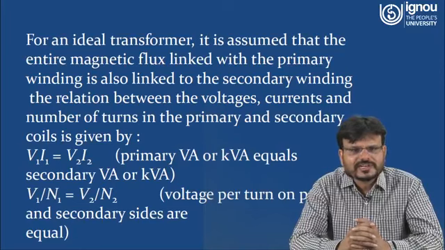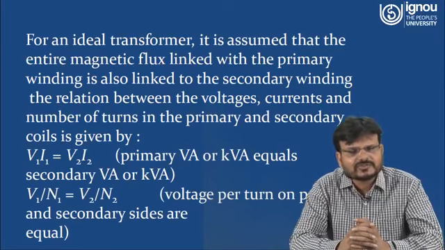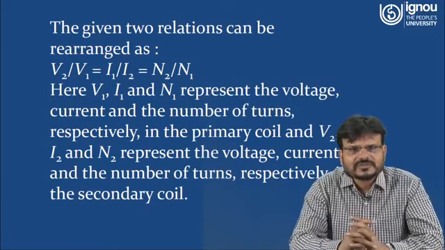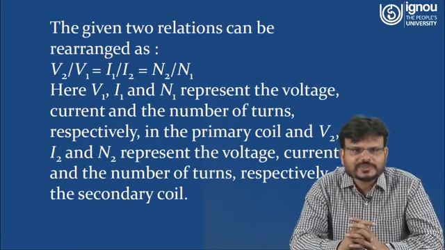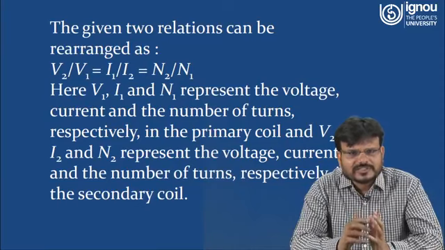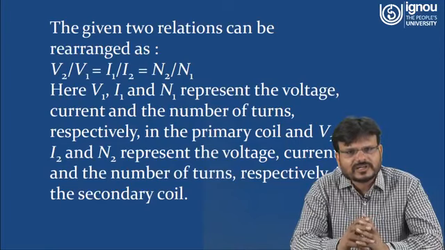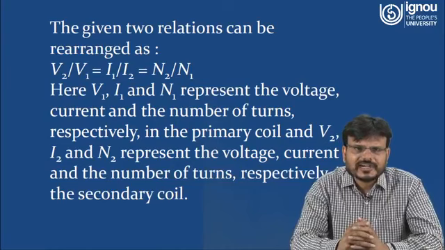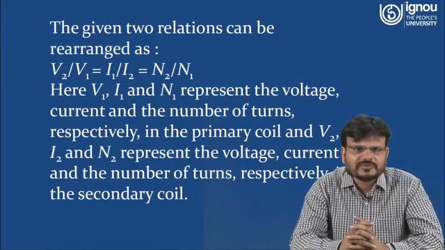Again, you can write V1 upon N1, the voltage per turn at the primary side, is equal to the voltage per turn at the secondary side. That means it is a constant. The given two relations can be rearranged as V2 upon V1 is equal to I1 upon I2. Here you can notice that the ratio of secondary voltage V2 to primary voltage V1 is equal to the ratio of primary current I1 to secondary current I2, which is equal to N2 upon N1.